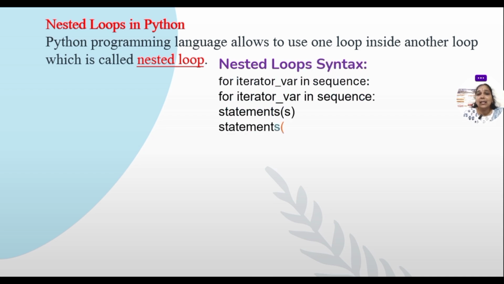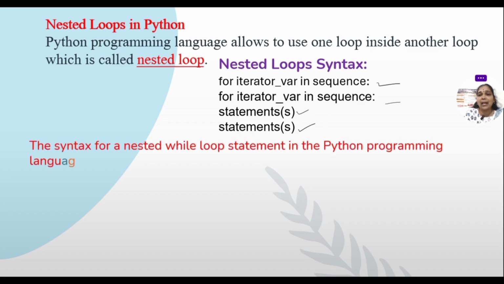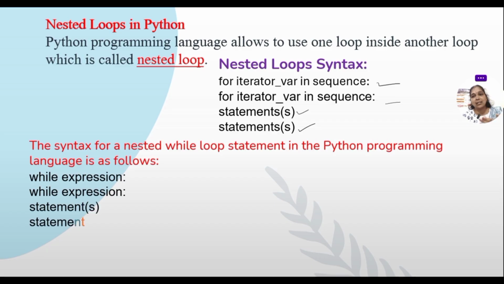First, let us see the syntax. These nested loops can be used in for or while. Okay. I'm explaining in the for. So, for the iteration in the range or sequence, we start another for loop in the sequence, and we can execute these statements. Okay. That is, it enters into the first for loop, executes the statements, and it will enter the second for loop also. It will stop when both for loops complete. If you are using a nested loop with while, it is a while and another while, then execute the statements. The first statement belongs to the first while, and the second statement belongs to the second one.